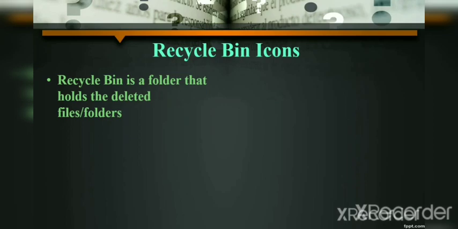So the recycle bin is a folder that holds deleted files or folders. Whatever you delete from your computer, whether it is a file or a folder, is not directly deleted from your computer, but goes to the recycle bin.